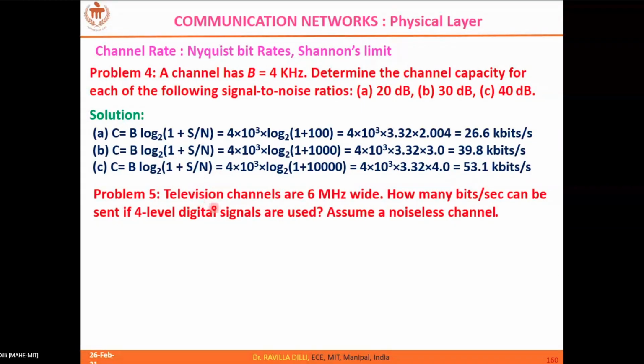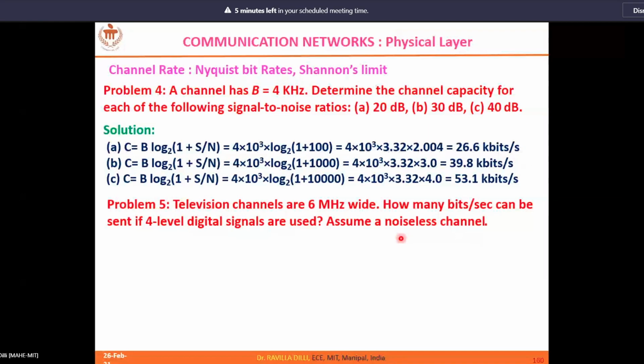So now coming to this one: television channels are 6 megahertz wide. How many bits per second can be sent if 4 level digital signals are used? Assume a noiseless channel. So it's again straightforward. You have to use straight away the Nyquist rate. There is no chance of thinking Shannon's limit, because SNR is not given, and moreover it's mentioned straight away that the channel is noiseless.